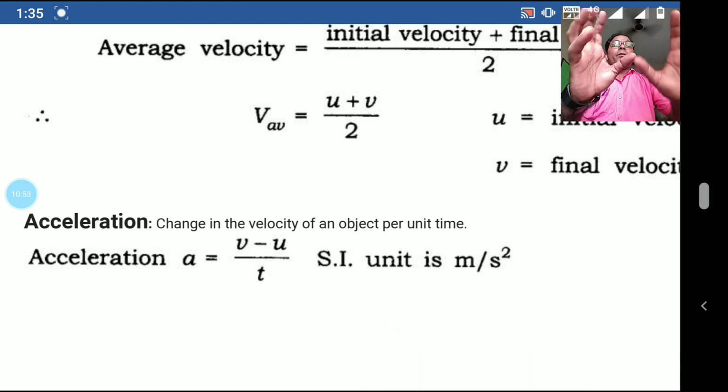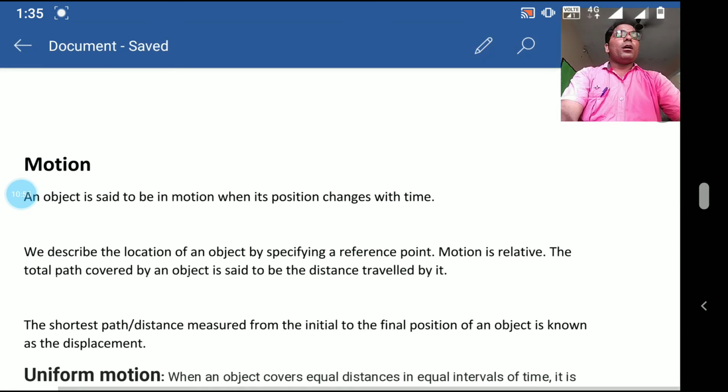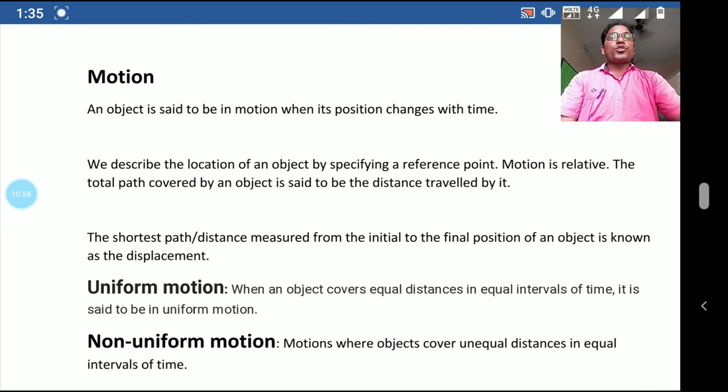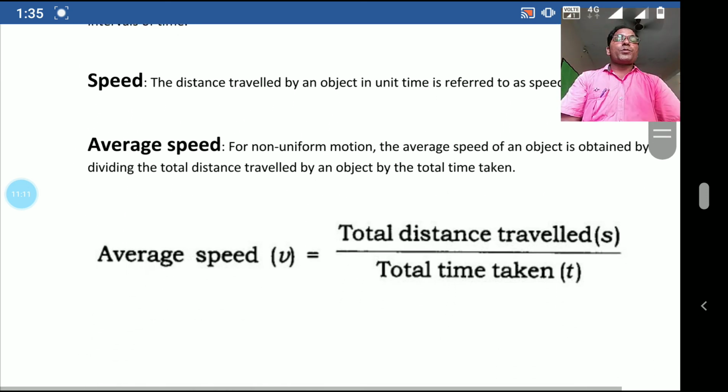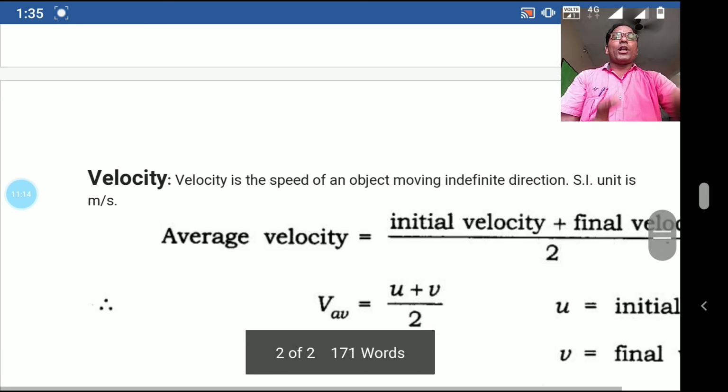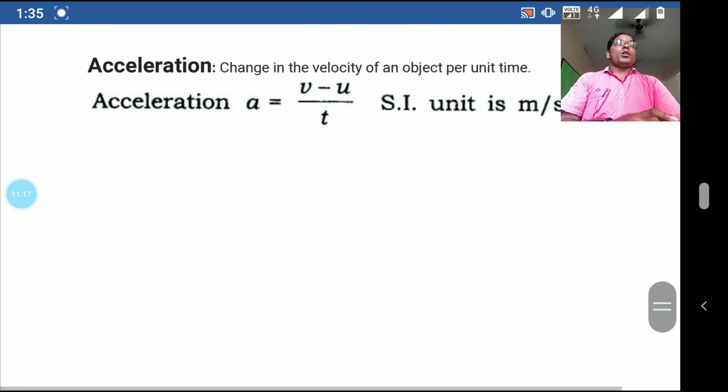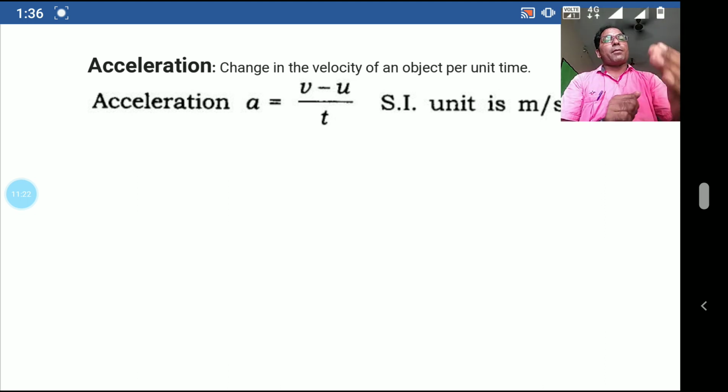So students, these were the topics for today's video. I explained scalar quantity, vector quantity, distance and displacement, uniform motion, non-uniform motion, speed, average speed, and then velocity and acceleration. In the next video, I will explain some more topics. Also, I will explain the graphical representation of speed and velocity, uniform speed or non-uniform speed.